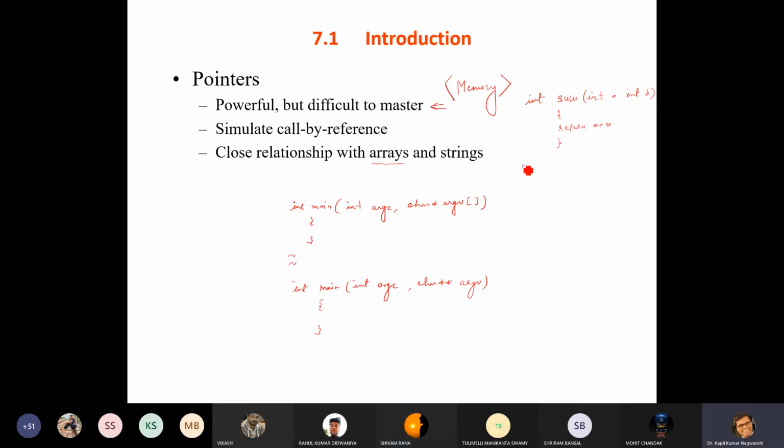And when we call this function in the main program, we just write printf %d. Due to lack of space, I am writing only this function call, sum(25, 27). Then this program will run very easily and give you output.